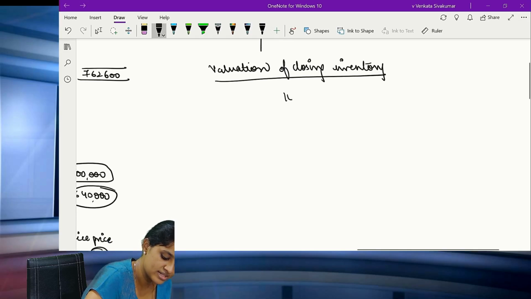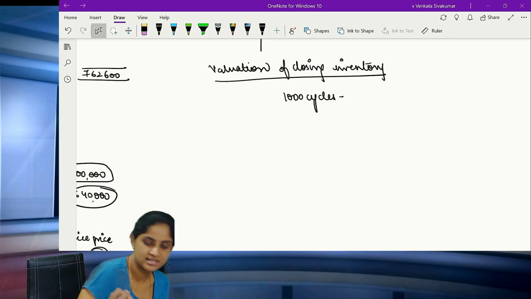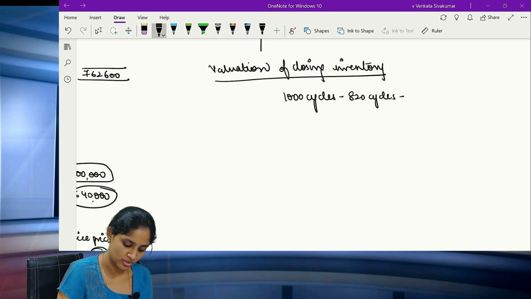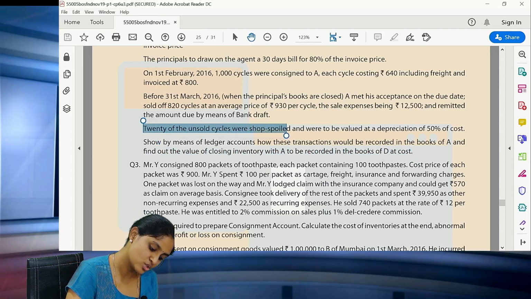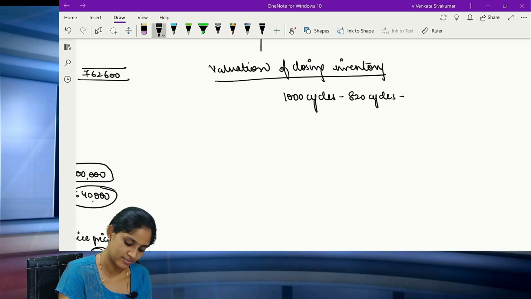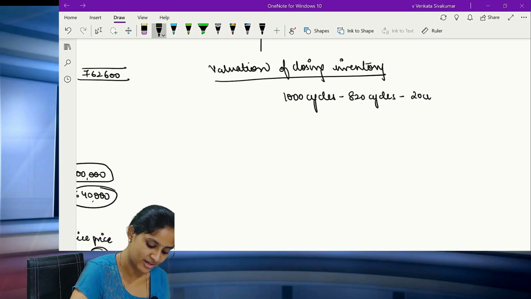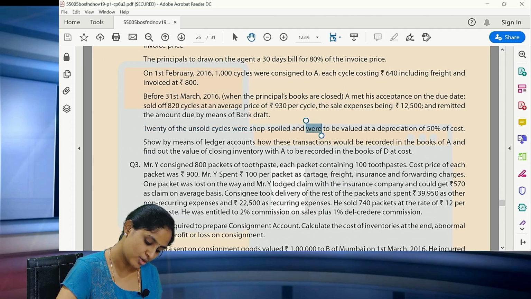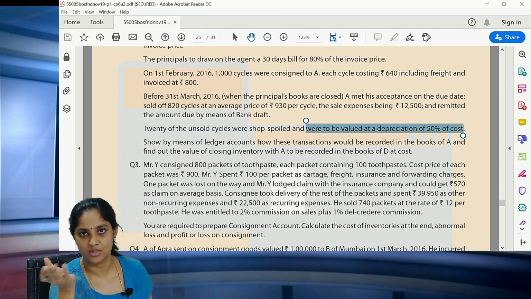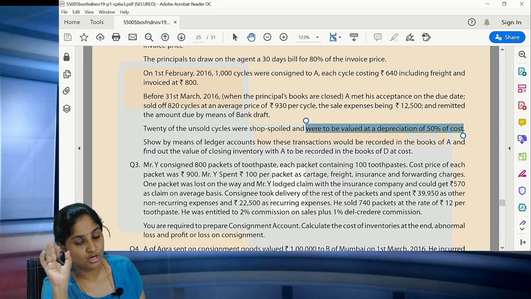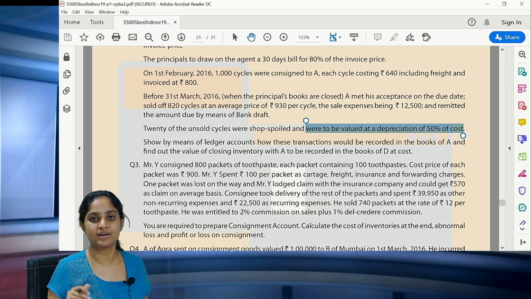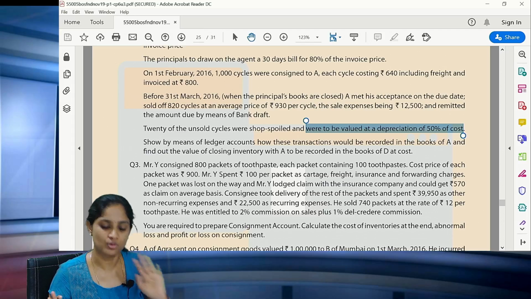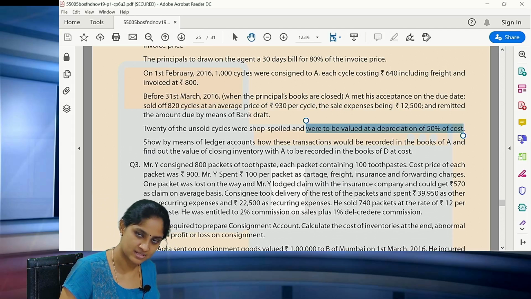Okay, good. How many cycles have been sent, ma? 1000 cycles have been sent. How many cycles have been sold? 820 cycles have been sold. Now please read. 20 of the unsold cycles were shop spoiled. That means what? 20 cycles, they were not in a good position, but they are not abnormal loss. See, read the question. And were to be valued at 50% of the cost. The 20 cycles are also still there as a part of your closing stock, but the valuation should be done at a lesser value because it has been spoiled more. It is not abnormal loss. You can still sell them, but at a lesser rate you are going to sell them. So it is to be valued at 50% of the cost.